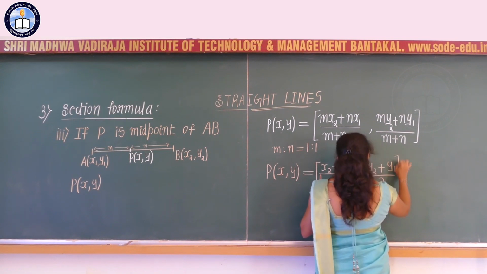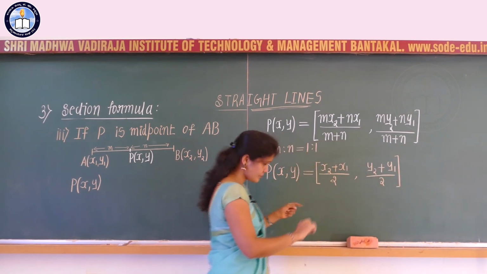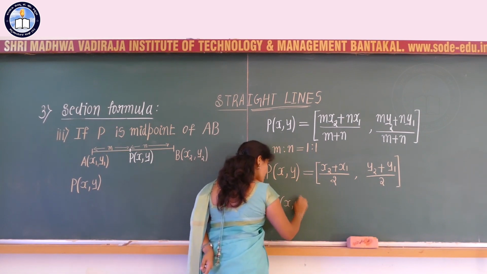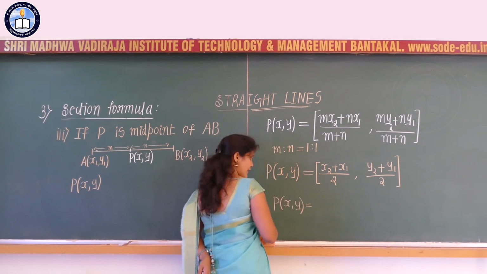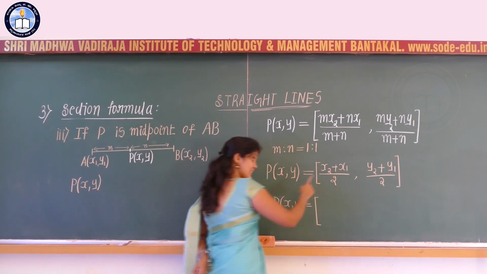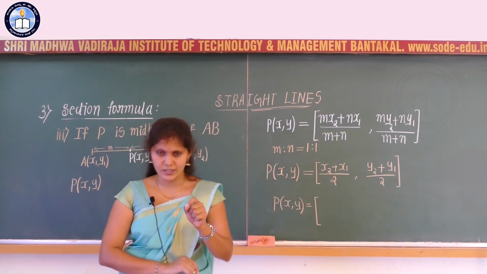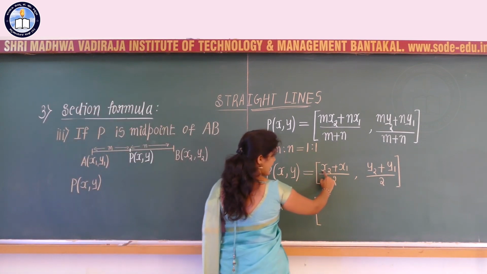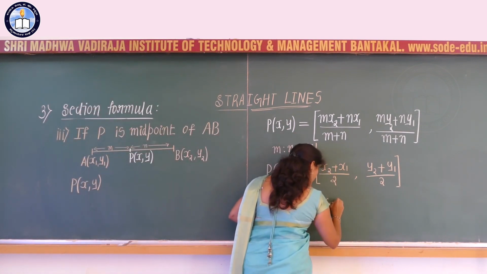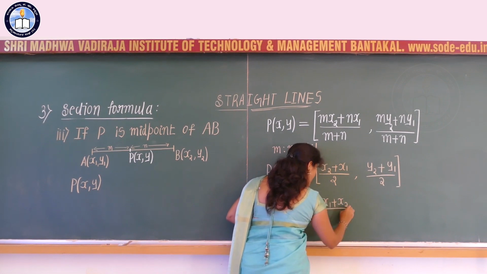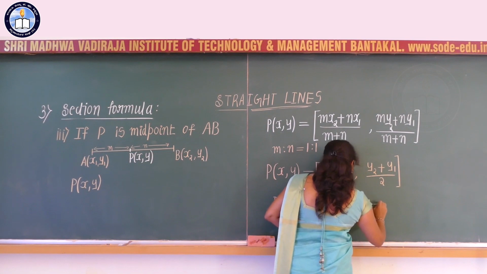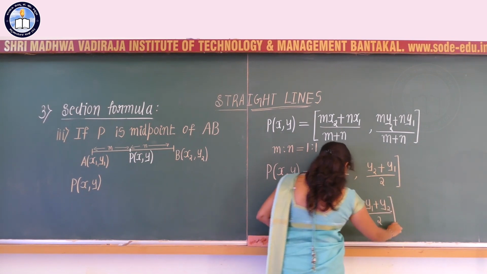Divided by 1 plus 1, that is 2. We know that addition is commutative, so I can write x2 plus x1 as x1 plus x2 divided by 2, comma y2 plus y1 as y1 plus y2 divided by 2, both are the same.